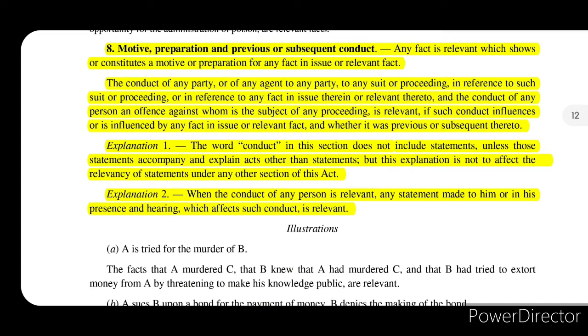Now, explanation 2 says when the conduct of any person is relevant, any statement made to him or in his presence and hearing which affects such conduct is relevant. So, where any statement is made to him in his presence and hearing and that affects such conduct of such person, then that statement will be thought to be relevant under section 8.